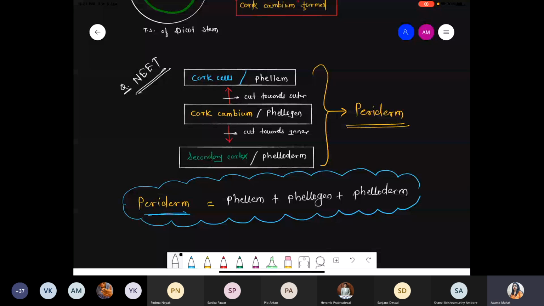Phellem, phellogen, phelloderm is equal to periderm. You have to read NCERT today itself. You have to complete this part.